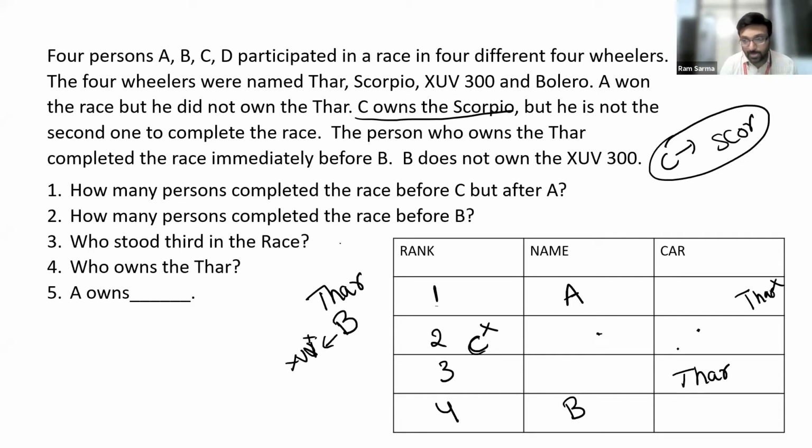Sure, I'll do that. Listen to me carefully. We know that Thar and B are immediate next to each other. Guys, agreed? Do you guys agree? Thar and B are immediate next to each other.